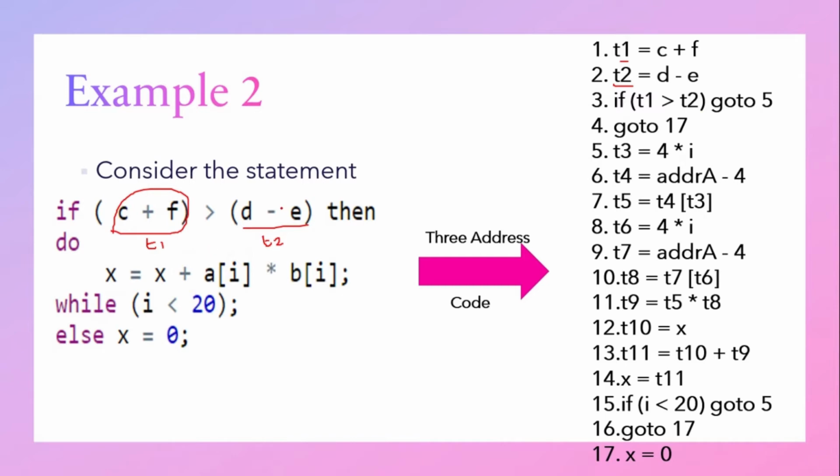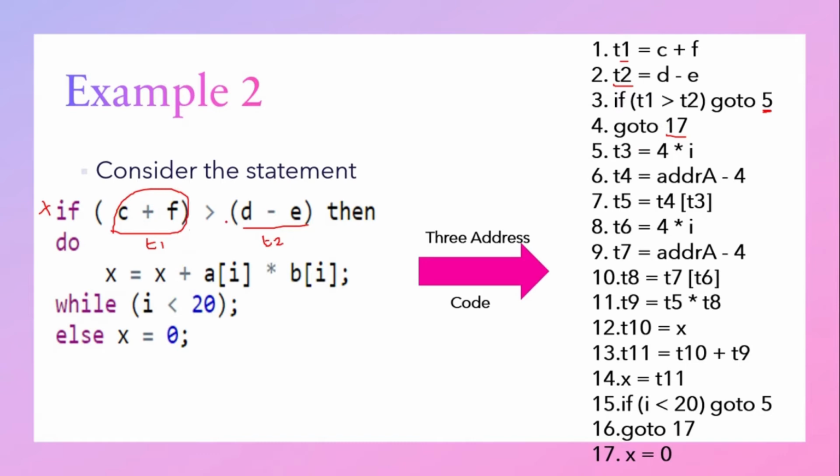If the condition is true, we will go to some position. Let me check this position after that. Otherwise, if this condition is false, we will make a go to statement. So where will that go to statement go? It goes to the else block. According to our 3 address code format of if else block, after an if statement, we will write a go to statement for the else statement. So we will write a go to statement and mark the number later on. Okay, now it is marked 17. Let us check what the number would be. We will mark the number where the else statement is present.